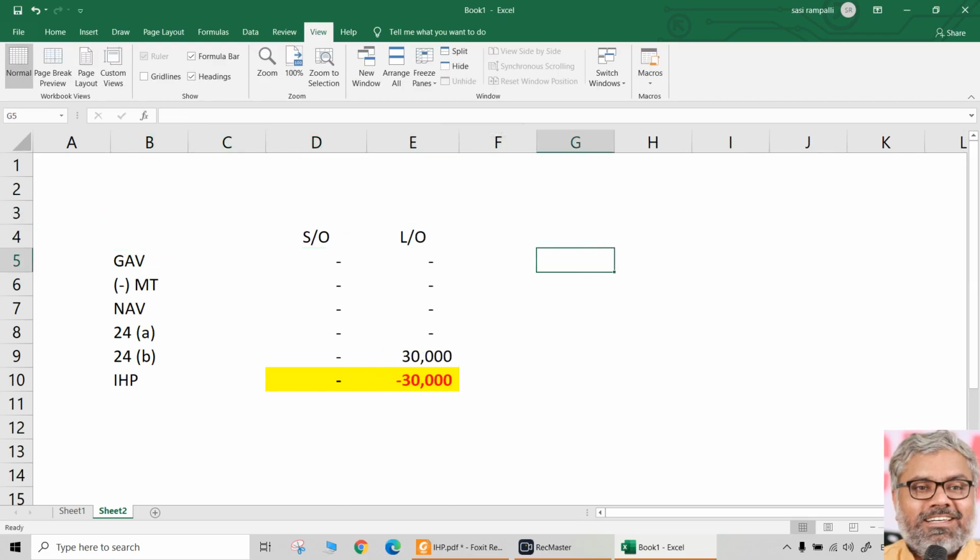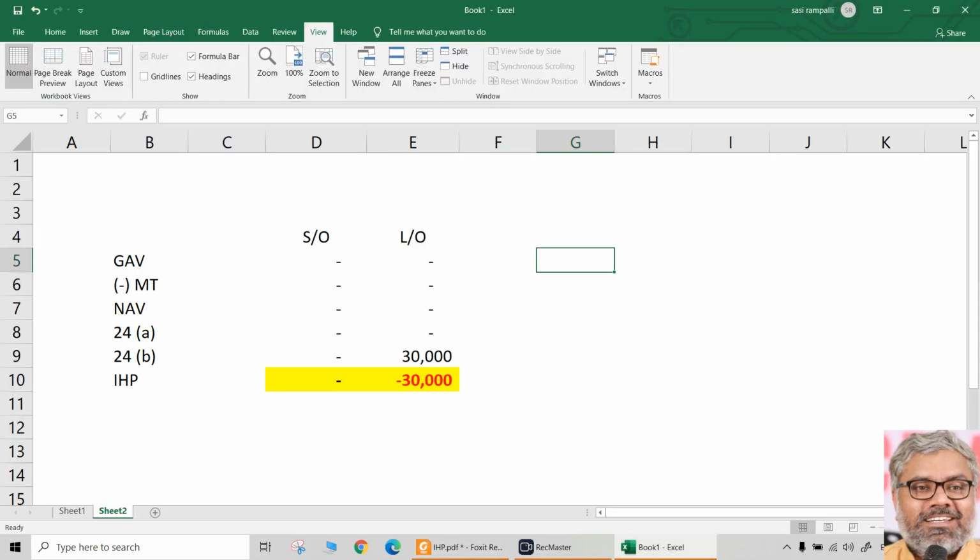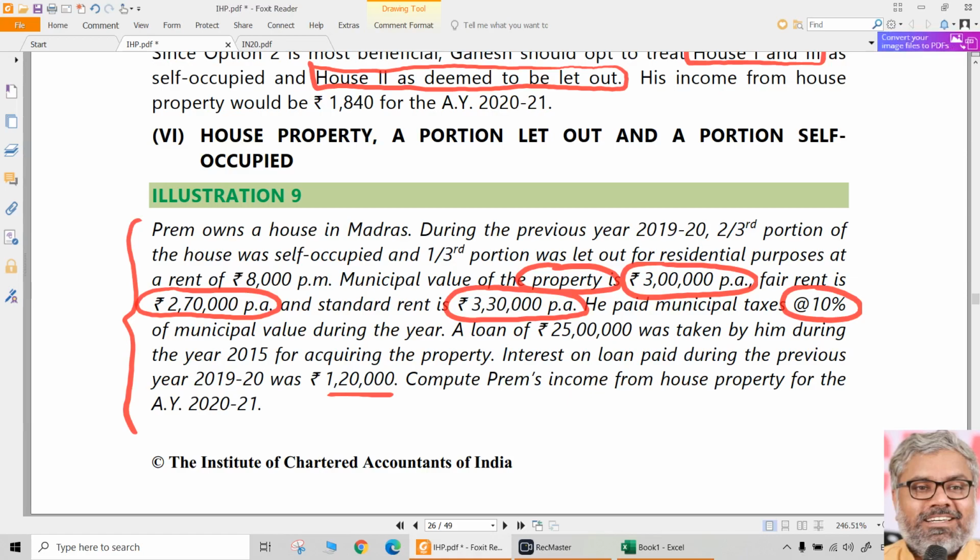For that, we need to find out the gross annual value carefully. Gross annual value is given for the property as a whole. As far as the self-occupied portion is concerned, gross annual value will be 0, municipal taxes will be 0, net annual value will be 0. So 24A will be 0. 24B we have to see. What about the let out portion? How much was let out? He said very clearly, 2/3 portion was self-occupied, 1/3 portion was let out.